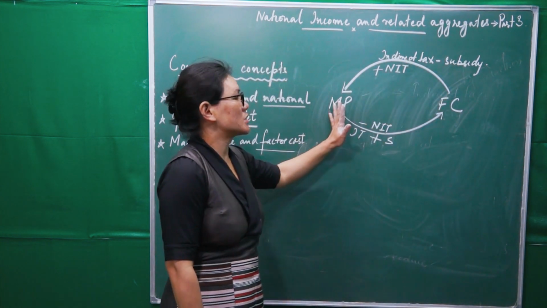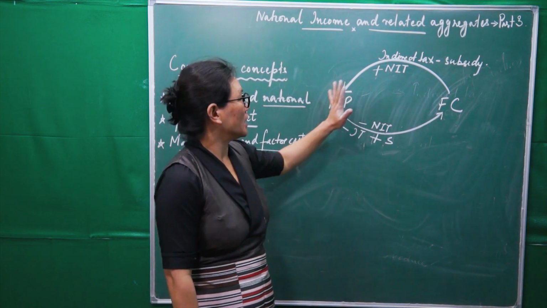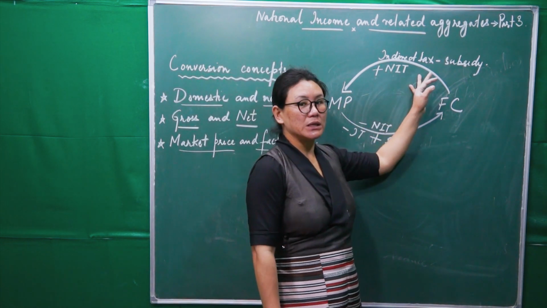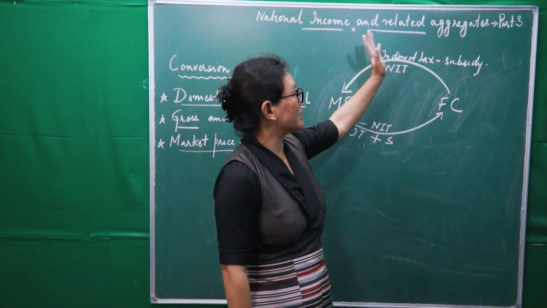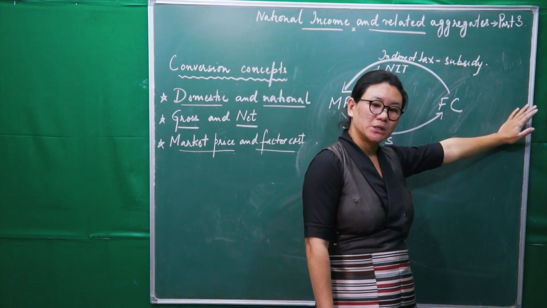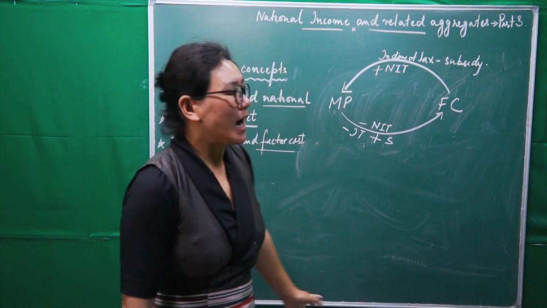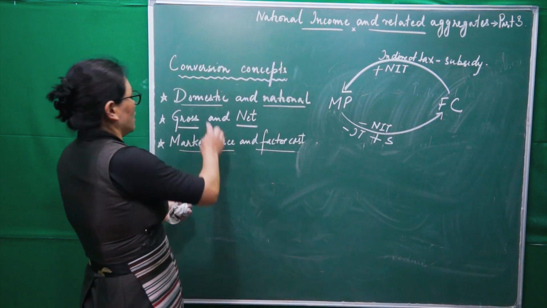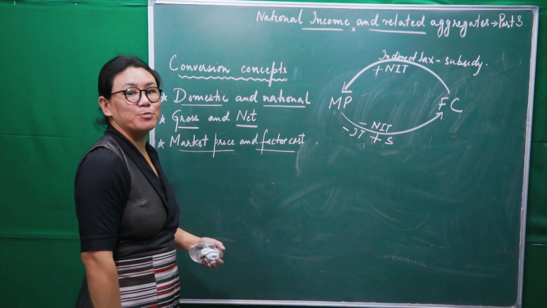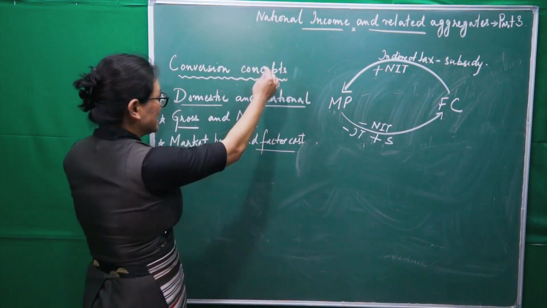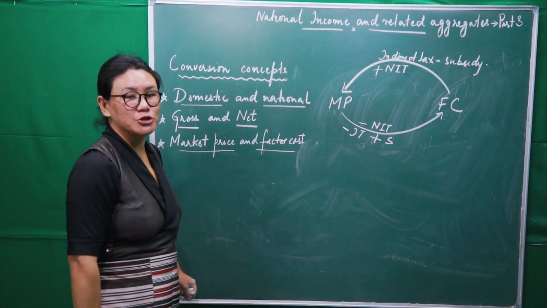And then to convert FC into MP, we have to do plus NIT. So plus NIT is the indirect tax minus subsidy. Is that clear? This is how conversion takes place in these concepts of national income.